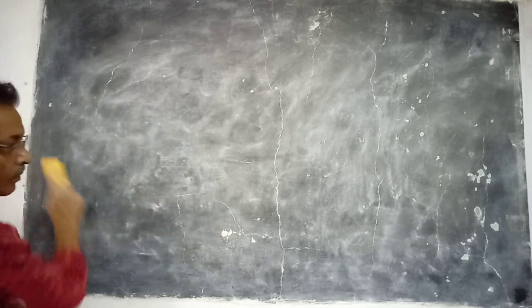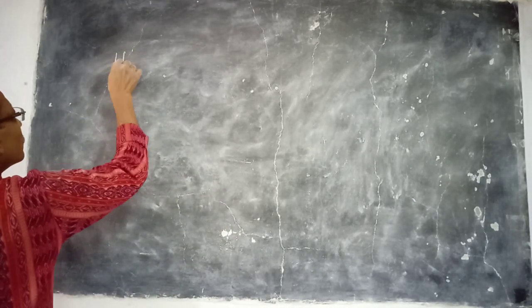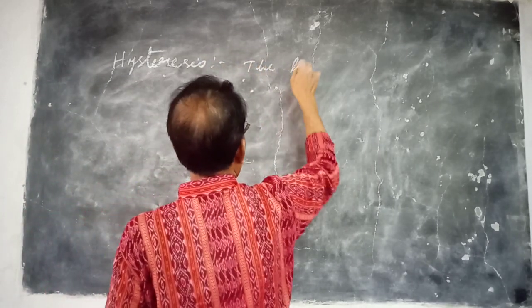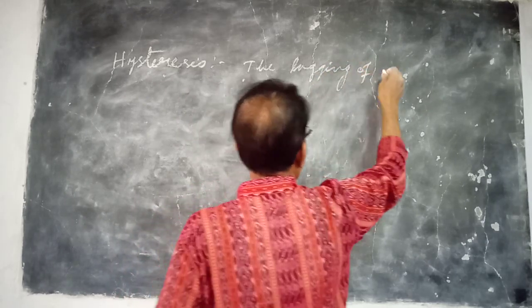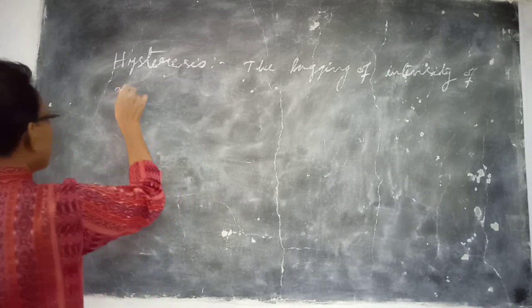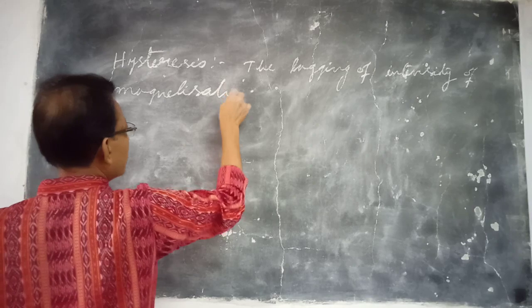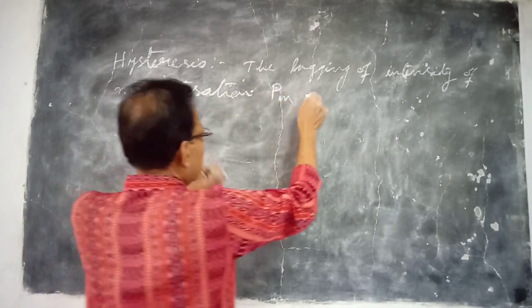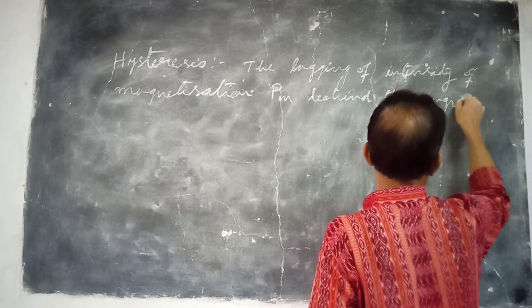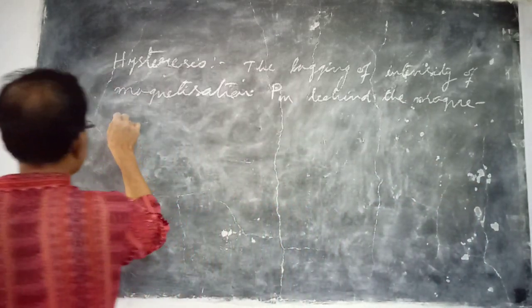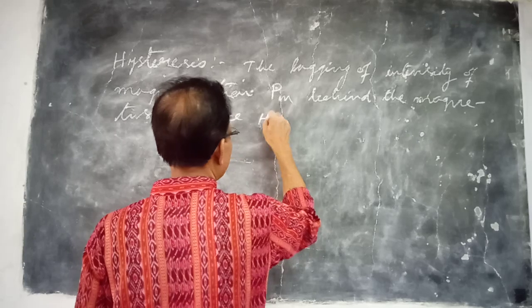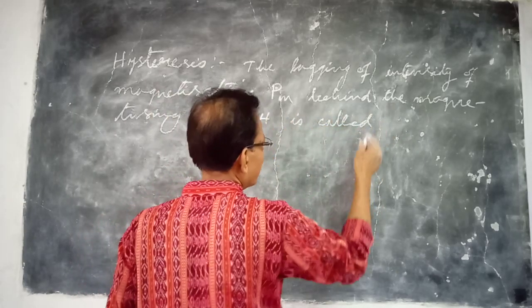it is called the hysteresis, and the lagging of intensity of magnetization I behind the magnetizing force H is called hysteresis.